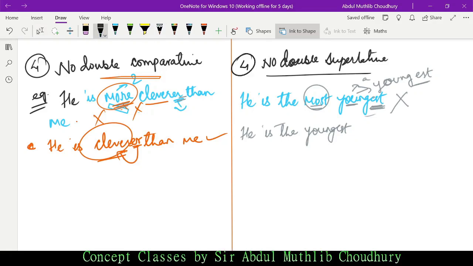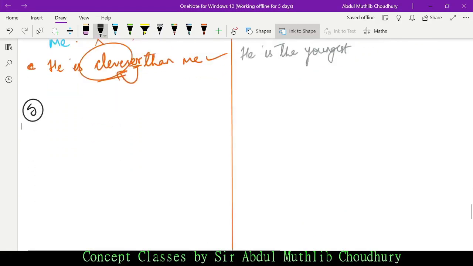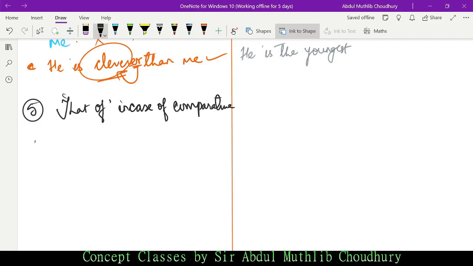Now let us learn number 5. We shall use that of in case of comparative only. That of should be used in case of comparative only. Do not use it in any other cases. That of. So suppose